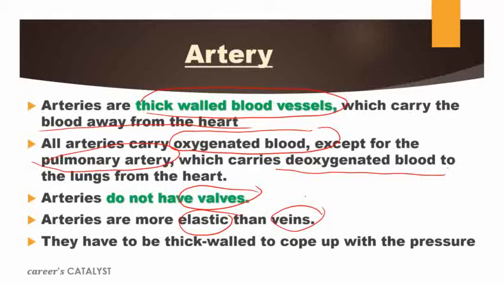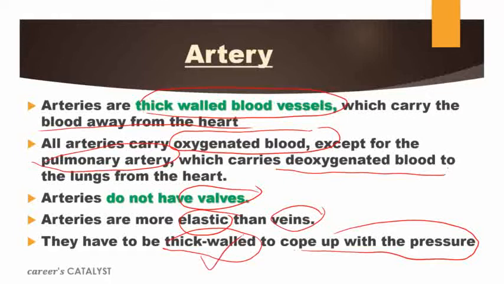If we talk about the wall of arteries, they are thick-walled. Why are they thick-walled? To cope with the pressure exerted by the blood on the wall of arteries. Because the blood traveling here is oxygenated blood and it is quite energetic blood. So when it travels via arteries, it exerts lots of pressure on the wall of arteries. So the wall has to be thick so that it can cope with the pressure exerted by blood when it is traveling through the artery.